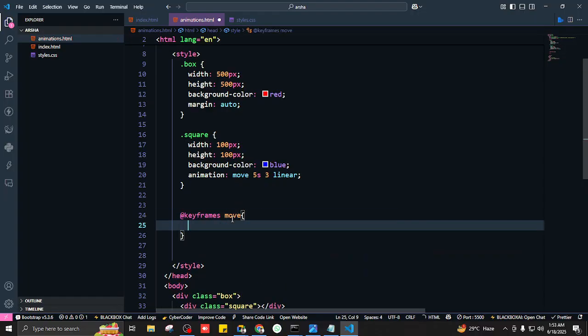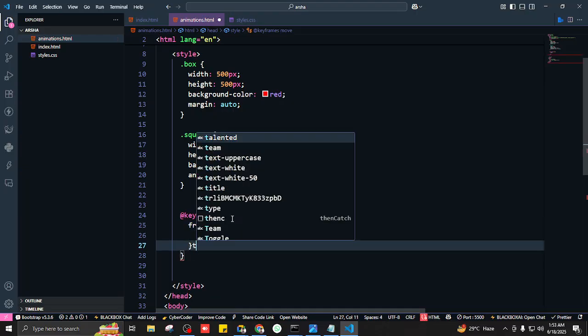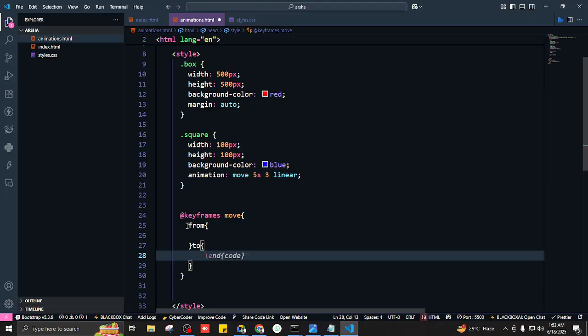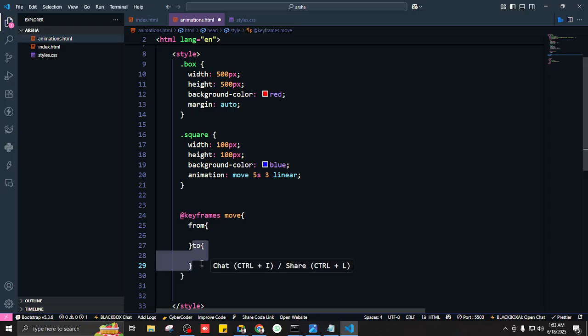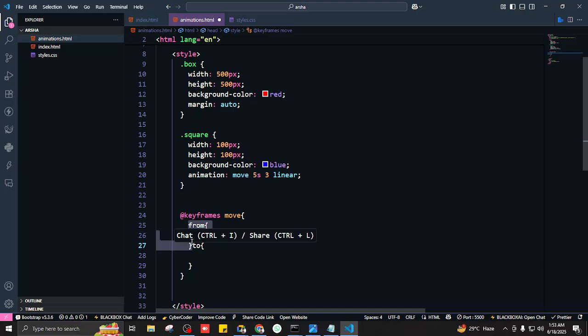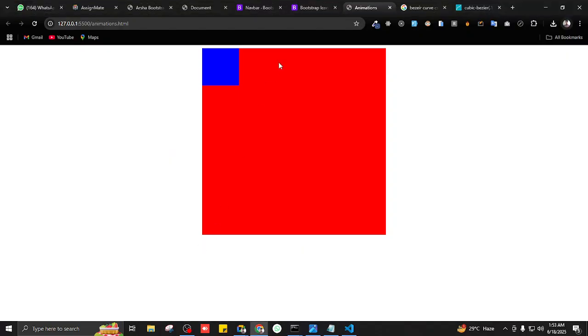Move. So there are two ways to make an animation. The first one is the simple way, and then we have a complex way. We're going to start with the simple way. So keyframes take from and then to, like where do you want your animation to start and where do you want your animation to end? Any question about this from and to? No. Okay, so from means where you want your animation to start, and to means where you want your animation to end.